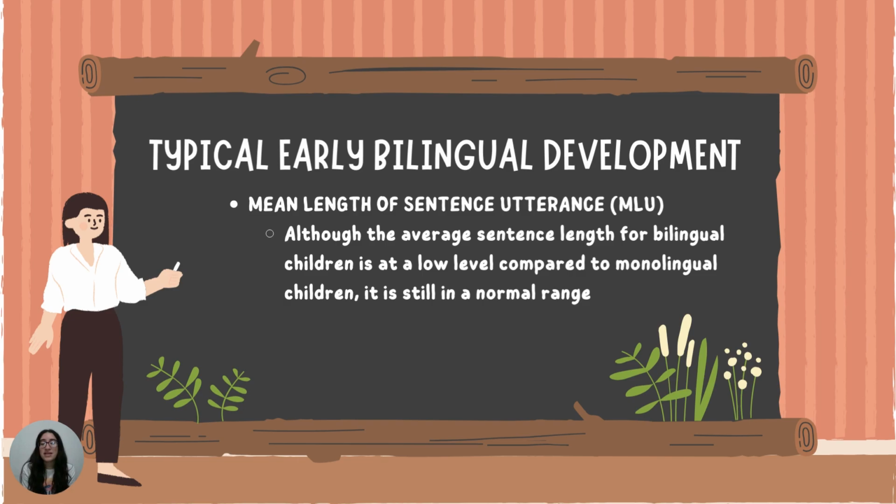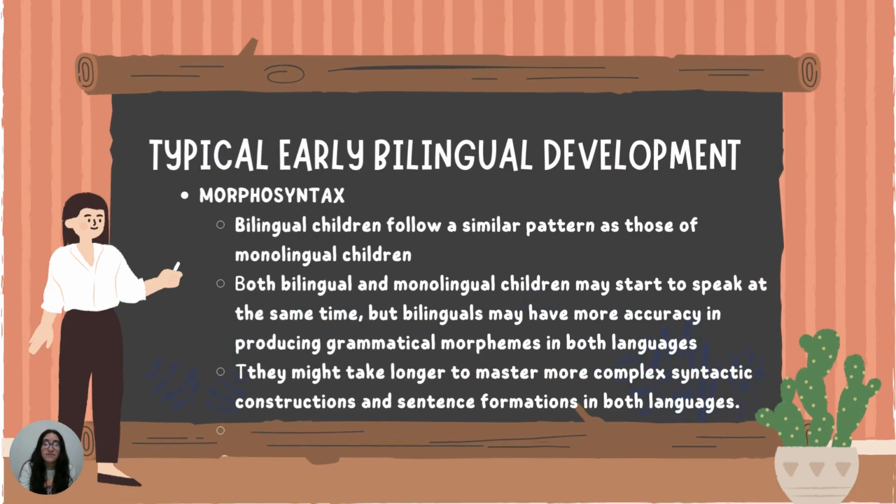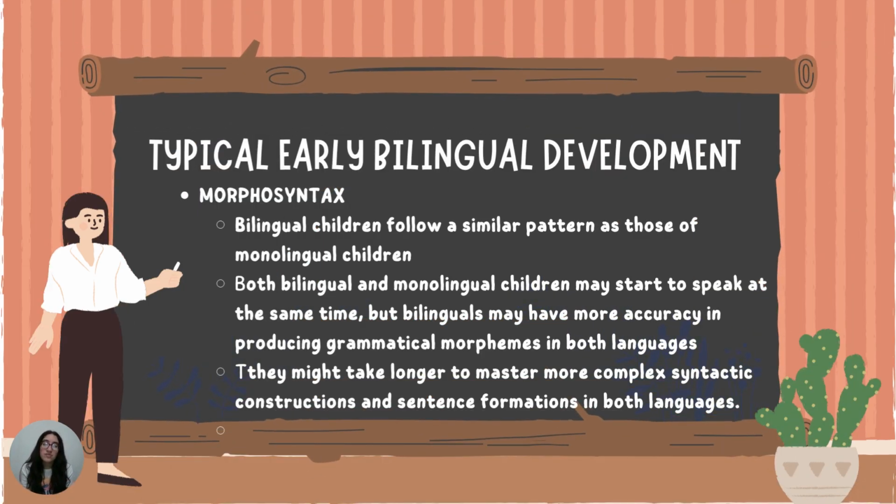Another milestone is mean length of utterance. Although the average sentence length for bilingual children is at a low level compared to monolingual children, it is still in a normal range. And our third milestone, as you can see, is morphosyntax.